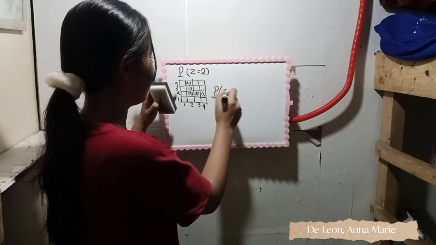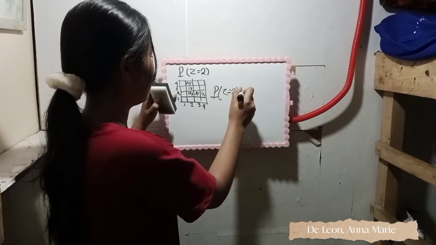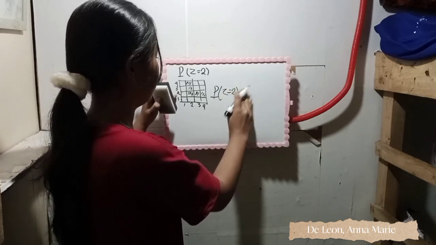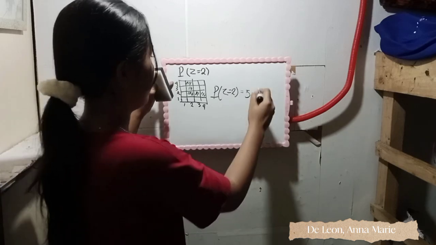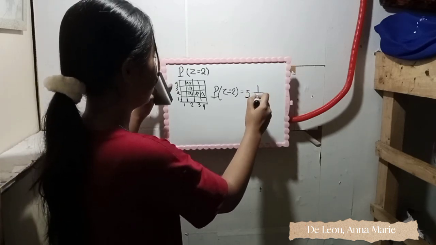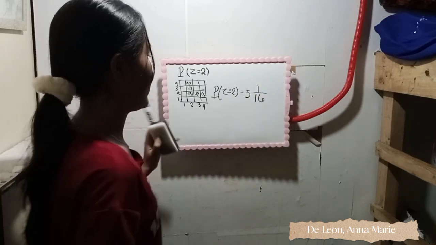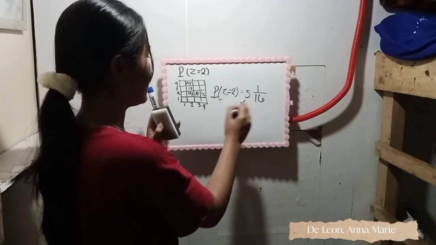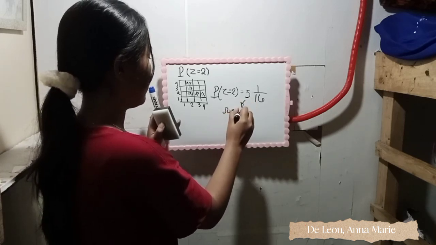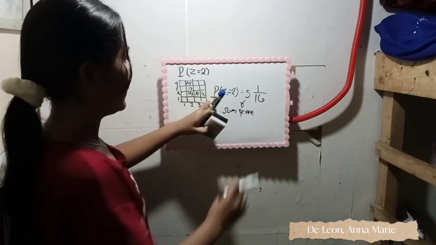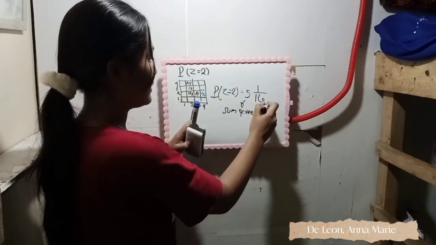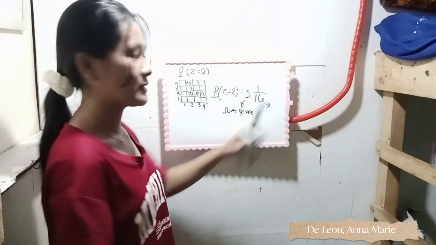So the probability of Z equal to 2 is equal to 5 times 1 event occurring over the sample space. So 5 is the number of outcomes for Z equal to 2 and 16 is the sample space.